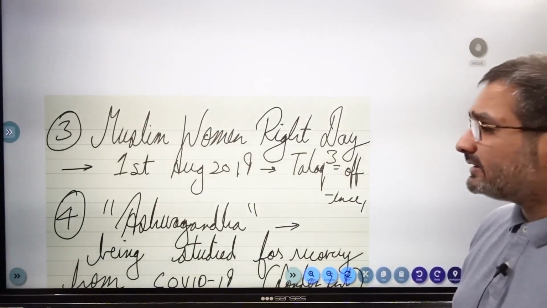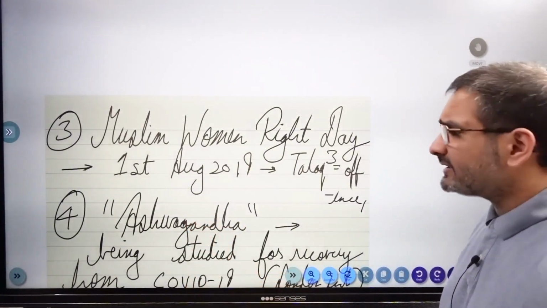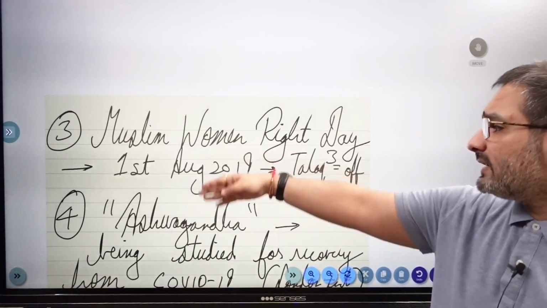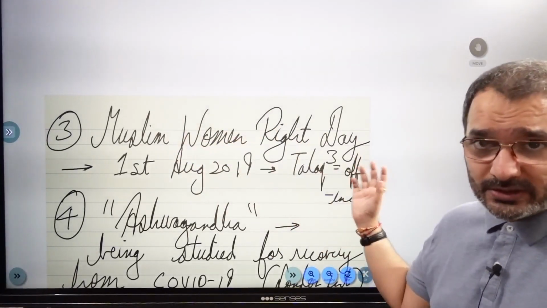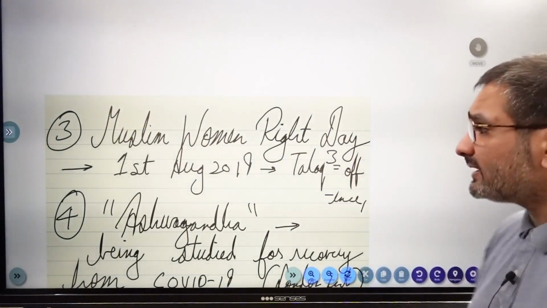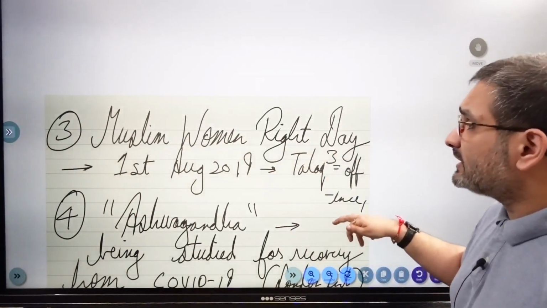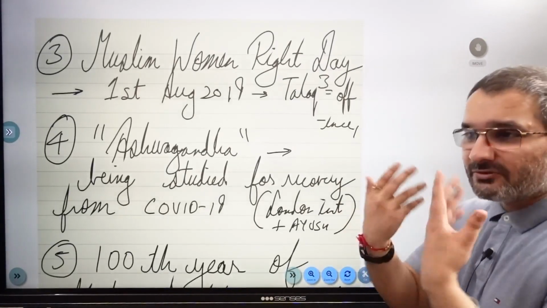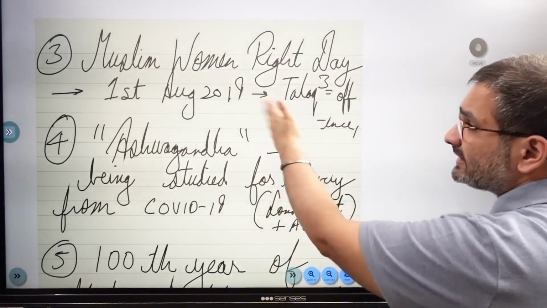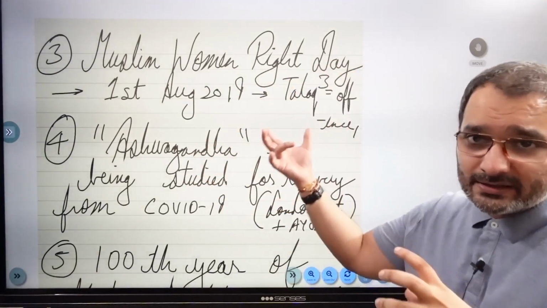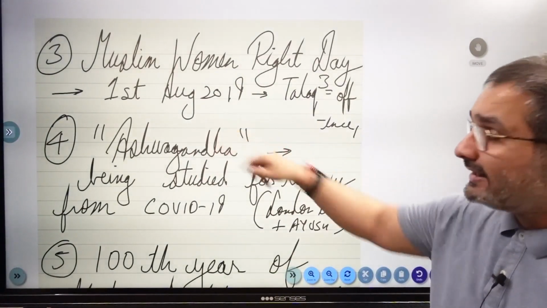Now, third is, this is very low probability, but still slightly political news, because a lot of political bodies in the nation started observing the 1st of August. बेसिकली 2019 में क्या हुआ था, तो इन्होंने जब मोदी सरकार ने ट्रिपल तलाक के ऊपर जो लॉ पास करा था, so to commemorate that day we are celebrating Muslim Women Rights Day. Some websites reported as if they are marking the day to protest कि ये इनको नहीं करना चाहिए था. But that's beside the point. The important news is the date and day.